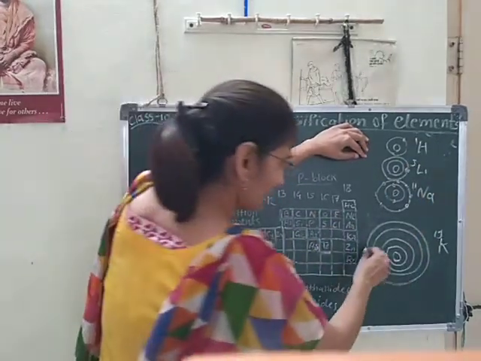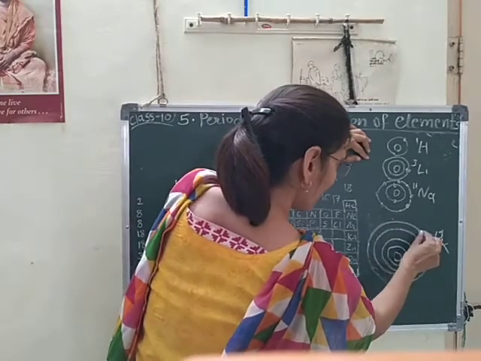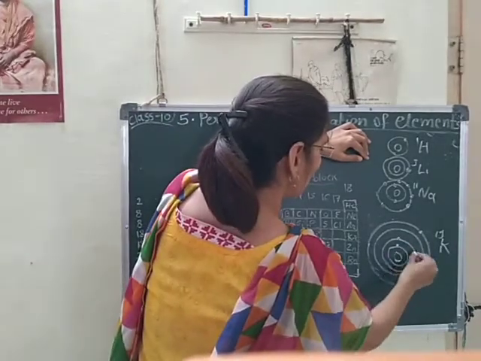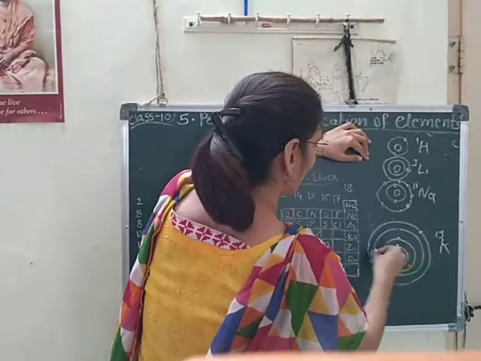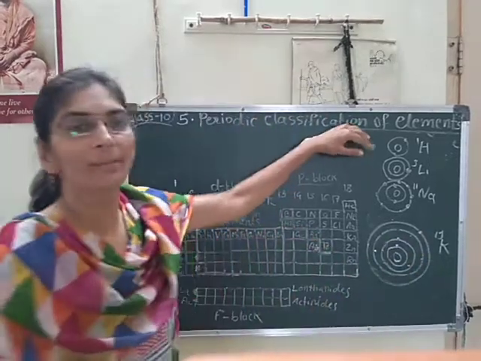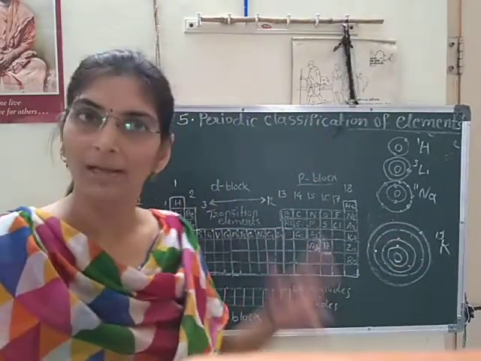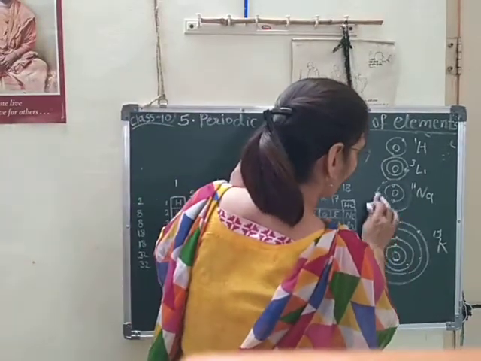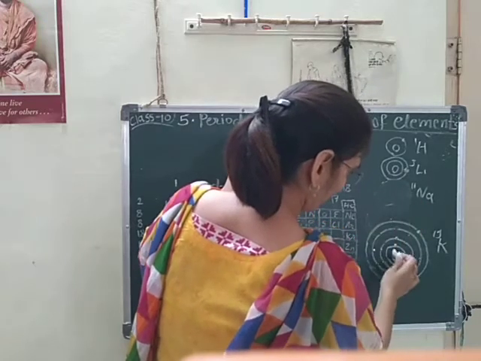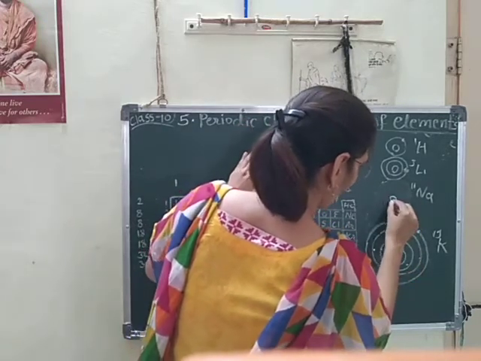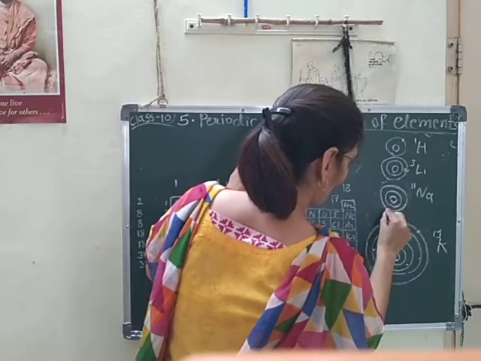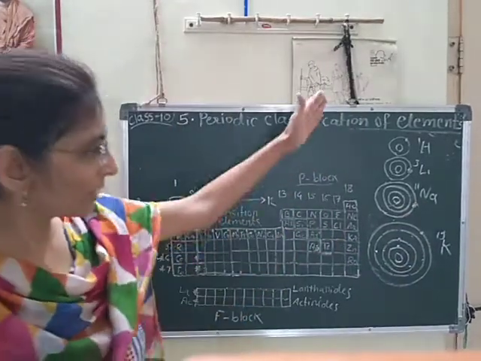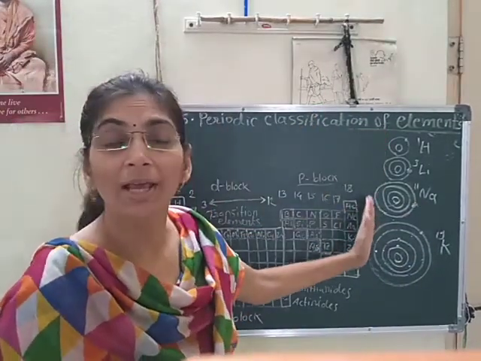Okay. So here also in the outermost shell there is 1 electron only. 2 in the first, then 8 in the second, then 18 in the third, and 1 electron remaining will go into the last orbit. So here we can observe the number of shells increasing.